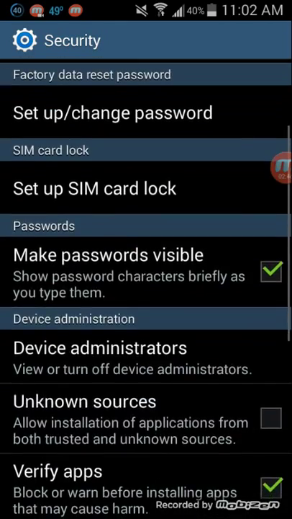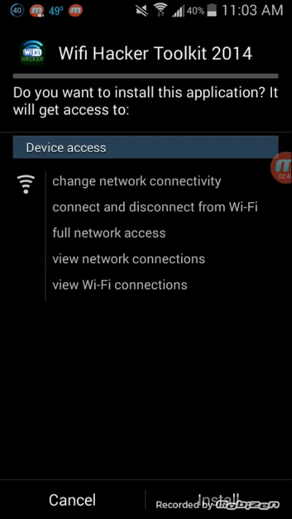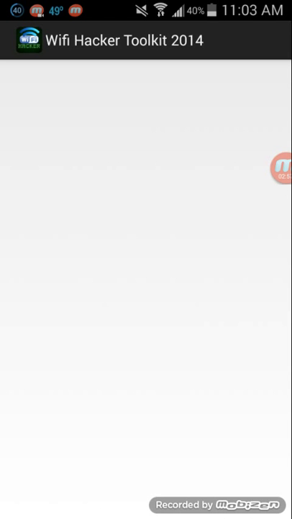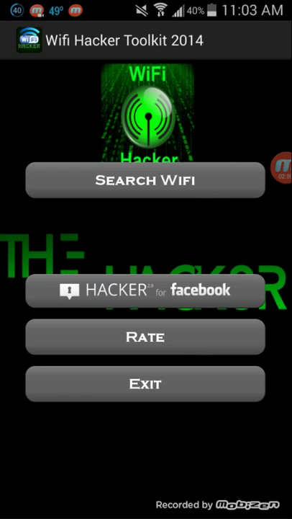They do the same thing, but you just do it. Go over there, hit unknown sources, and just hit next and install. And it is an app.